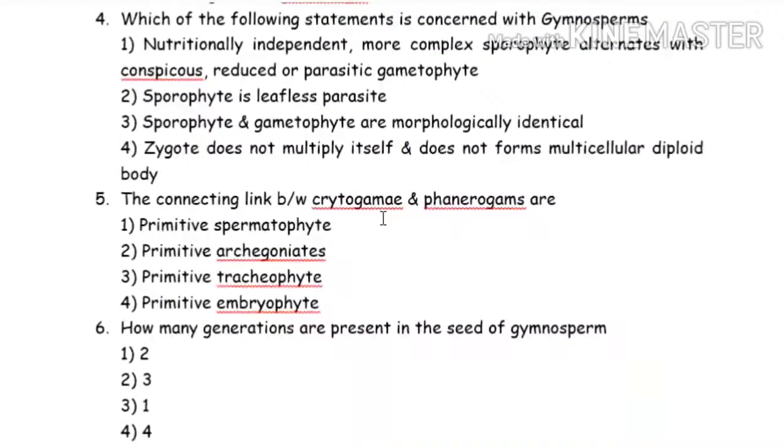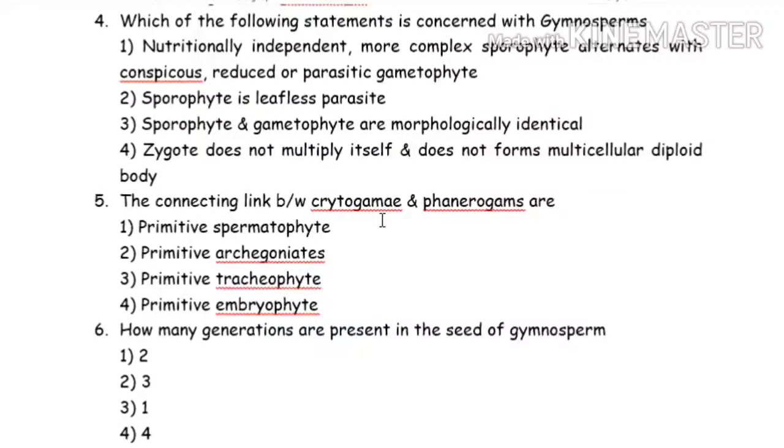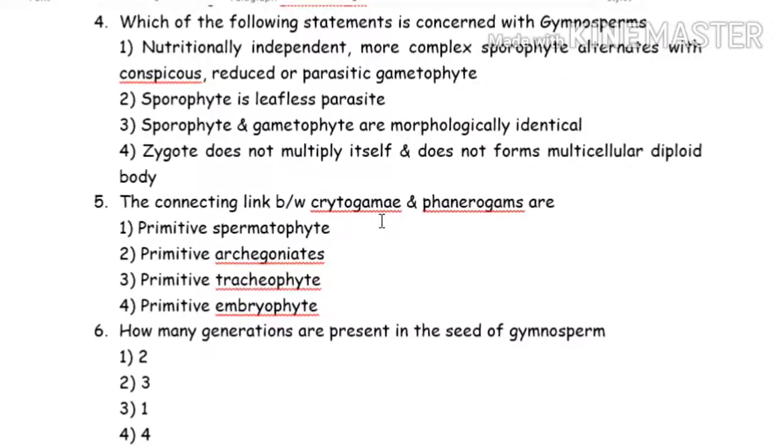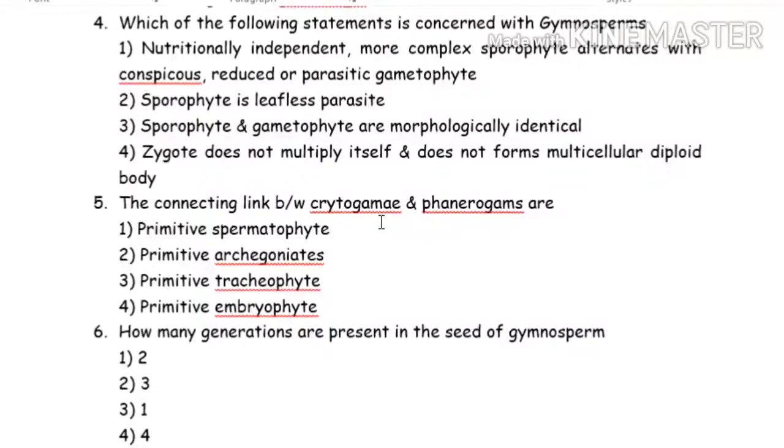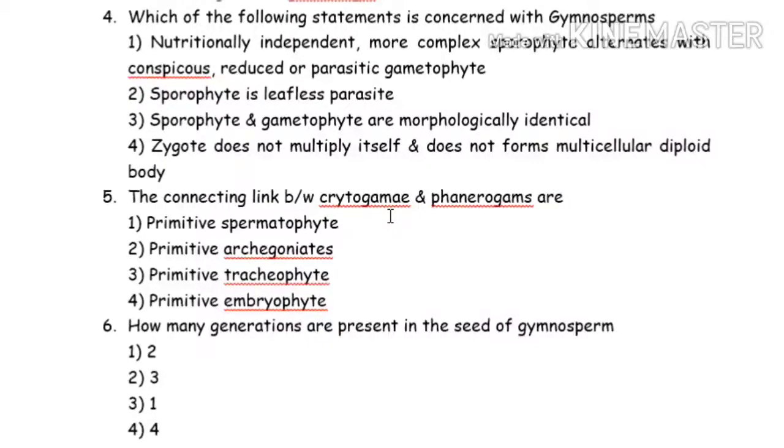Now next question. The connecting link between cryptogam and phanerogam. So first of all, you know very well, cryptogam means algae, bryophyte and pteridophyte only. And phanerogams means gymnosperms and angiosperms. So now think which can be the connecting link between them. If you know, spermatophytes are seed producing, so your phanerogams are only spermatophytes.